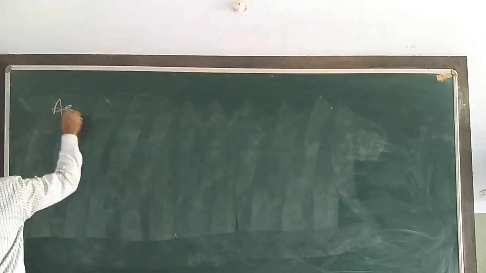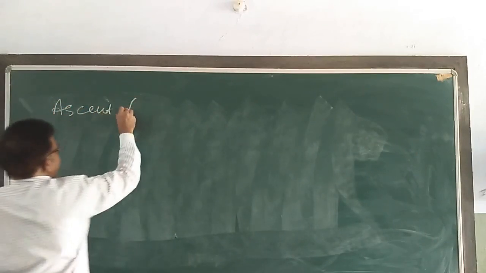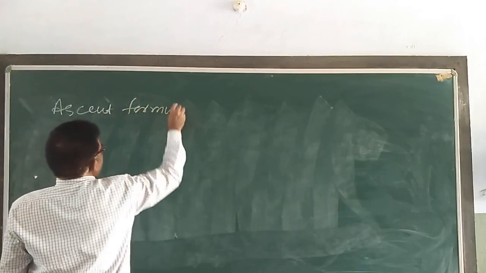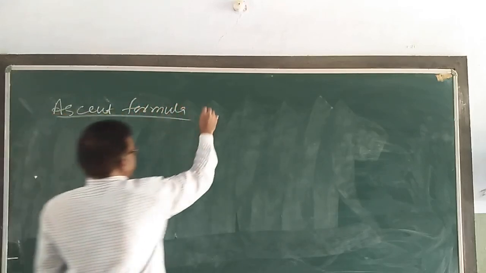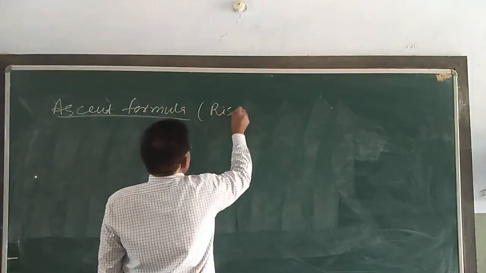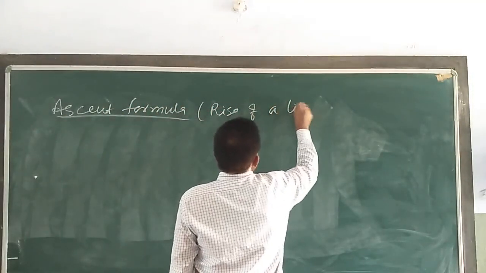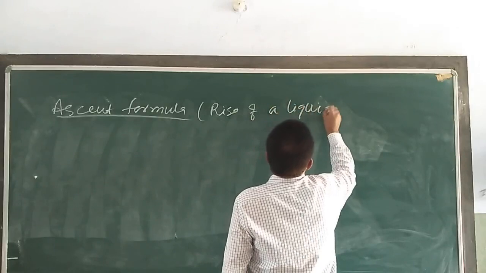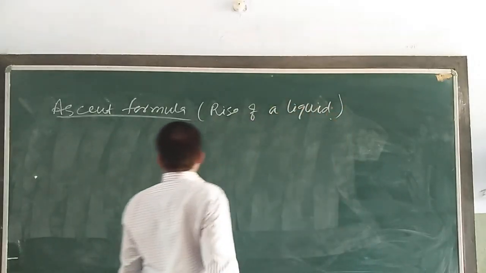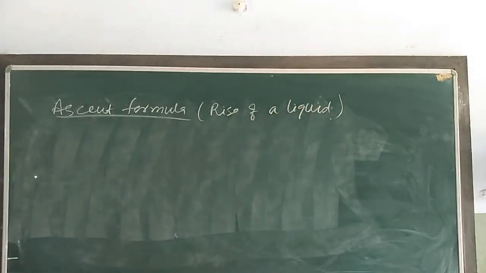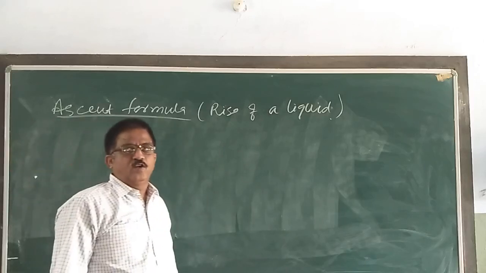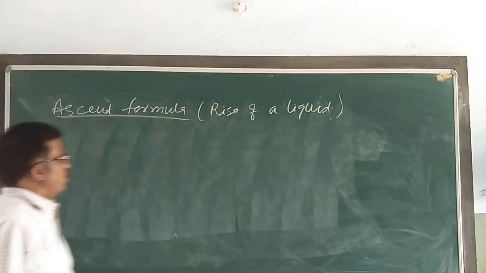Here we are going to find out the formula, the ascent formula.